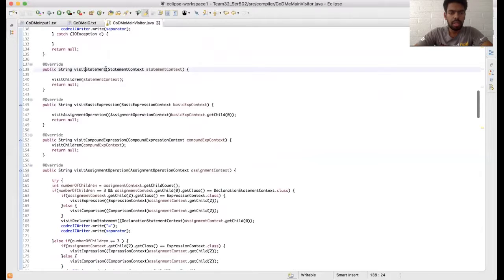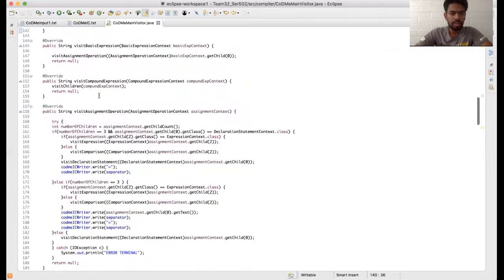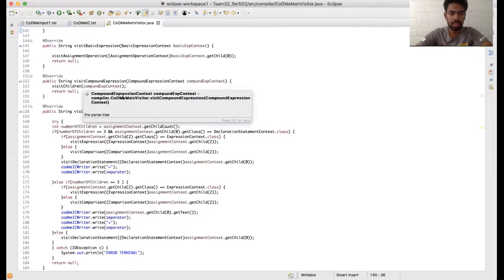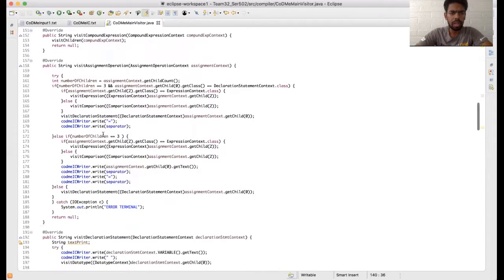When we get to the visit statement, we go and look into the statement context and go into the children of the statement. We have support for basic expressions and compound expressions in the expressions. And in the assignment operation, as you can see, again we are going to the children count.